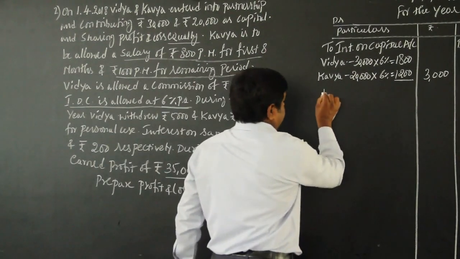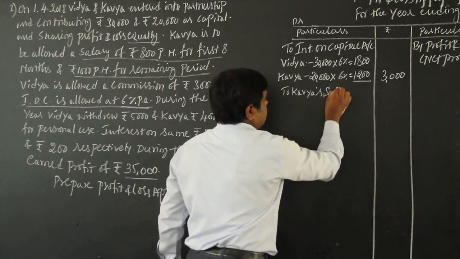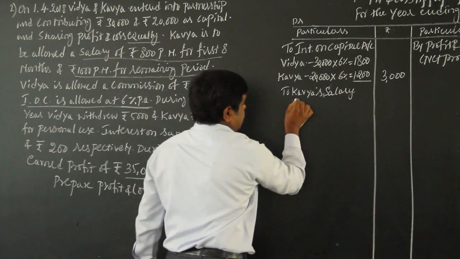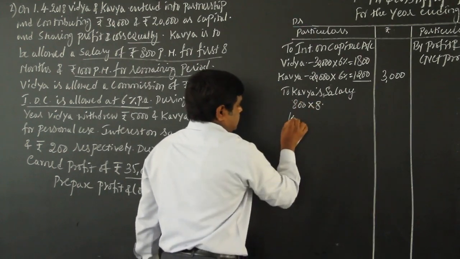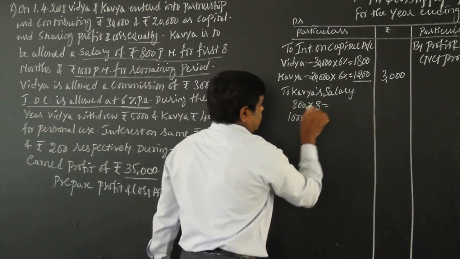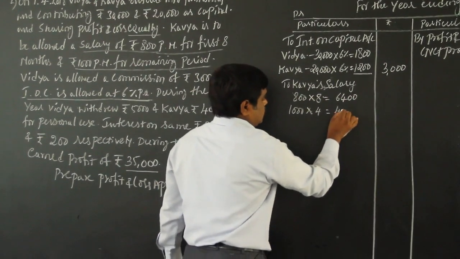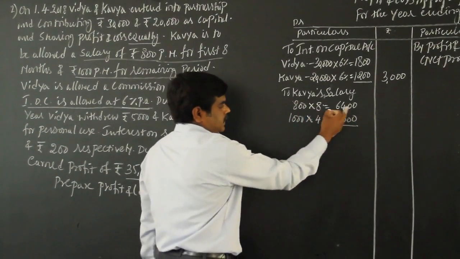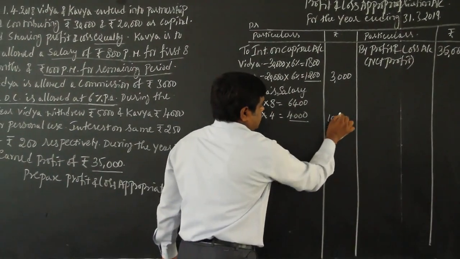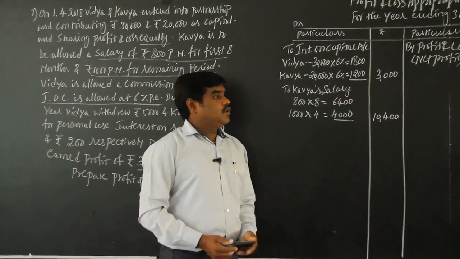So, to Kavya salary: 800 into 8 is 6,400, and 1,000 into 4 is 4,000. Total 10,400. So Kavya's salary is 10,400.